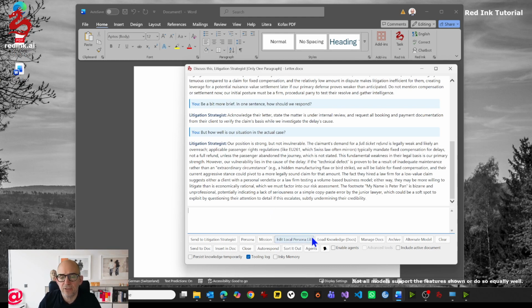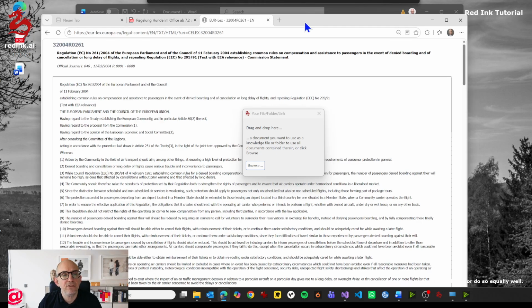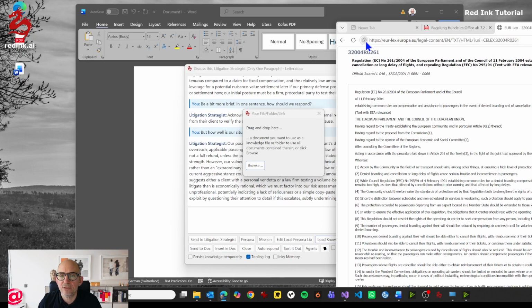And I will now give it some additional information. To do so, I've clicked on load documents. I could now drag and drop an additional document into the knowledge, to give the AI more context. I have here a regulation on the topic that we're discussing. I could also open a website. That's also something that is possible. I could simply pull this link into here, if I want to have this regulation also addressed, and it will then import the website.